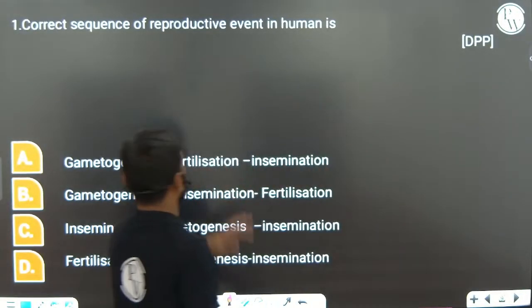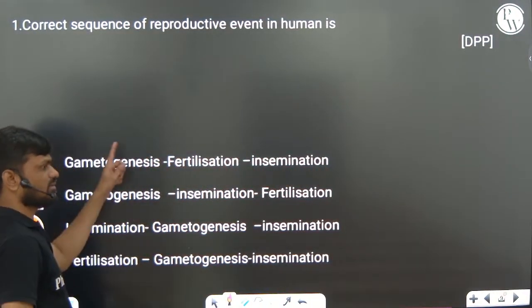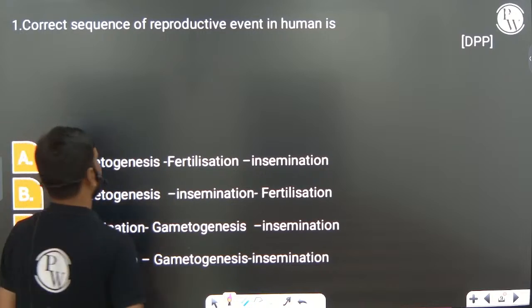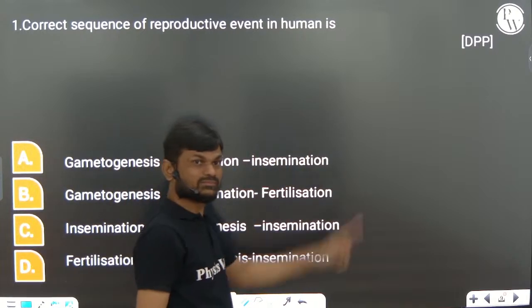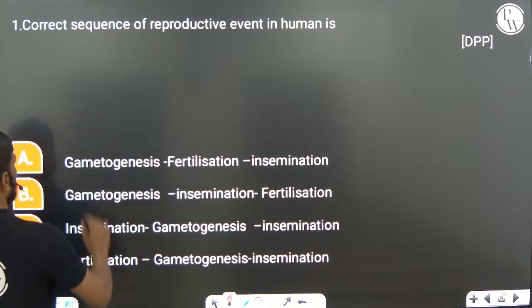Now you can see this is a question related to the topic I explained. Correct sequence of reproductive events in humans. So the first step will be gametogenesis.